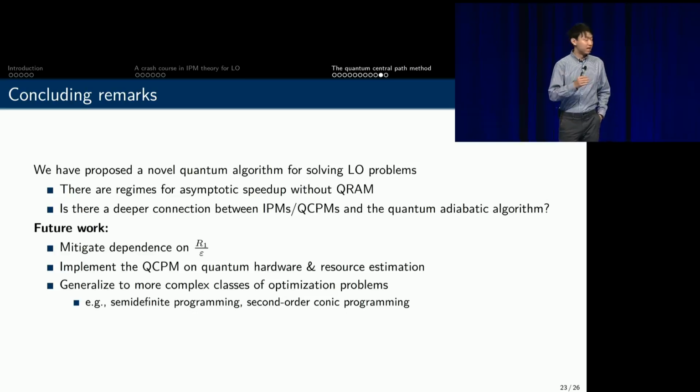And we can get an end-to-end quantum speedup based on patterns and knowledge of the matrix A. For future works, we probably want to look at if we can further improve the parameter dependence in terms of 1 over epsilon, because now it's still linear.